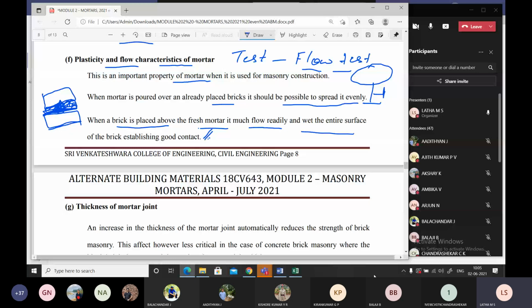So plasticity and flow, you can put it together as one word: flow. Flow characteristics of mortar, which is determined by the flow test, is a very important property of mortar. When you put it on a surface, it should be evenly spread. And when you place a brick on fresh mortar, it should be entirely spread. That is the purpose, that is the workability of a mortar.